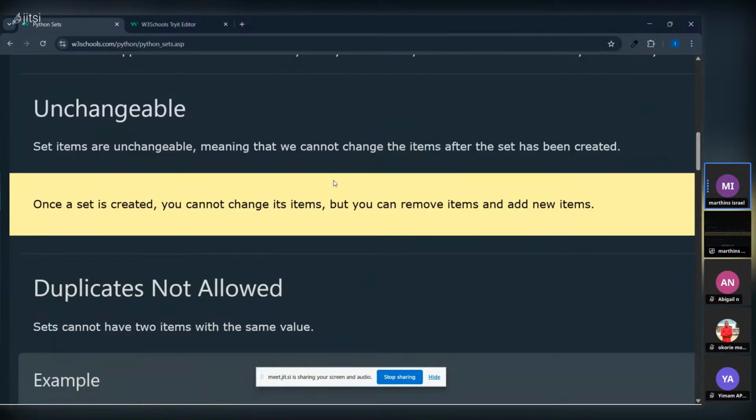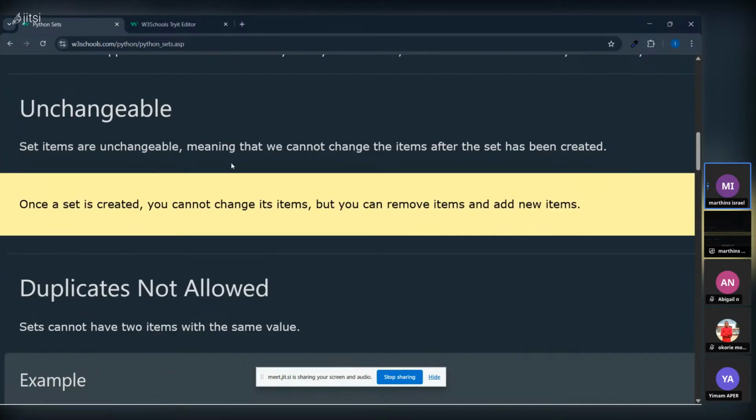So when they say set items are unchangeable, what does it mean? Like I told you before, it means it will never change in state. Take note, very important. When you are working with a data set and you see this type of set, run from it. Don't run from it. I'm joking. As a data analyst, you need to learn from Mr. Moses. He will teach you how to work with it, because that's really the work of data analysis.